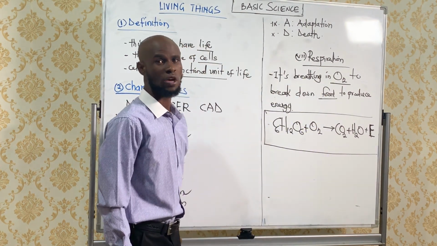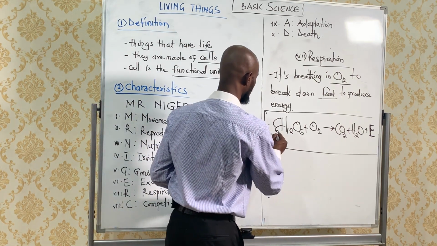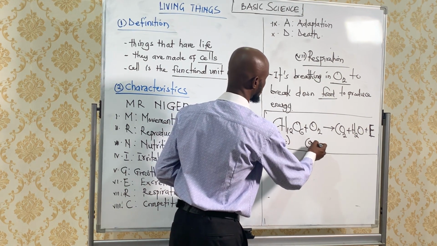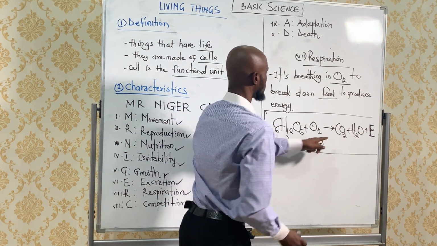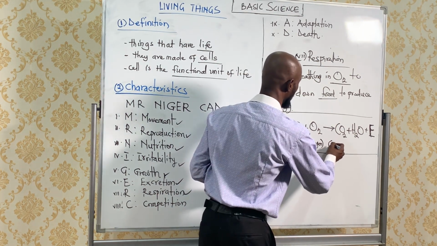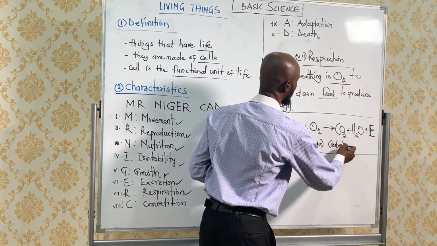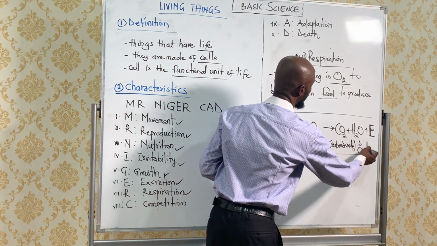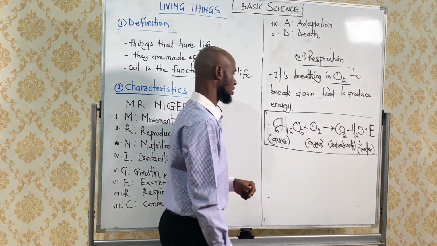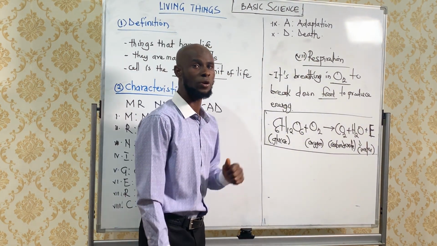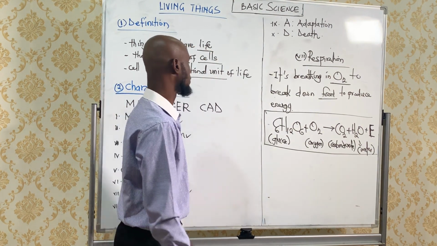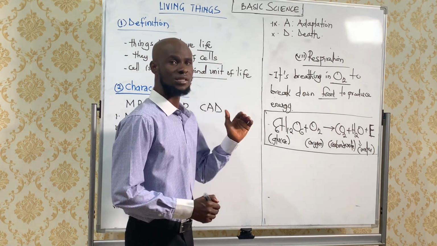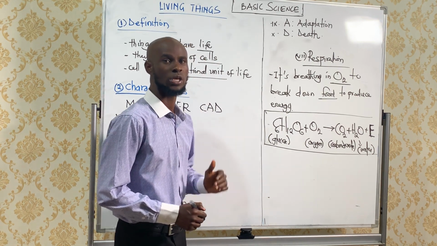So, C6H12O6 is called glucose, and the O2 is the oxygen. The CO2 is the carbon dioxide, while H2O is the water and the E is your energy. The equation is not balanced, but I'm going to balance it in the next class. Memorize it like this: the respiratory equation is C6H12O6 plus O2 will give us carbon dioxide and water and energy.